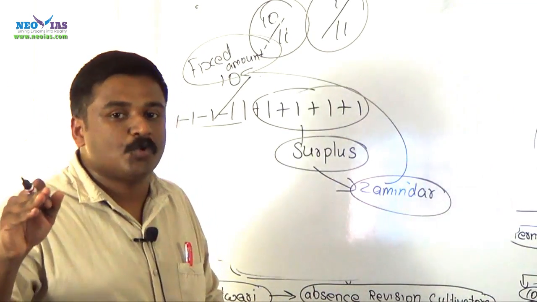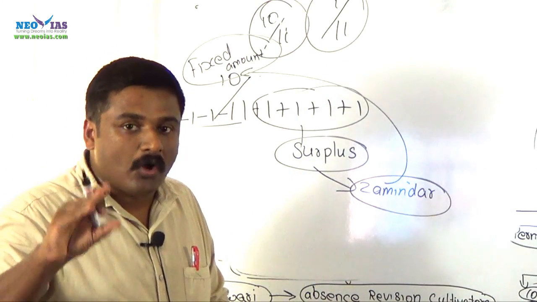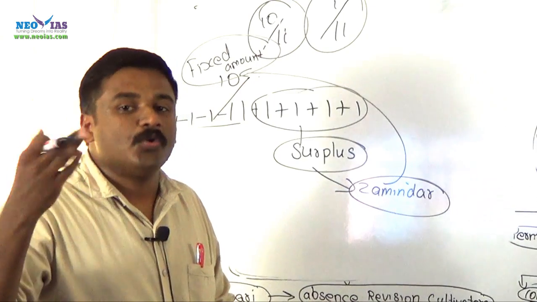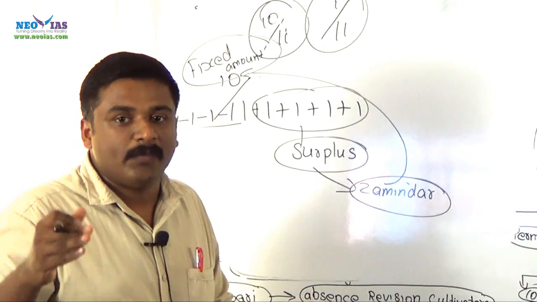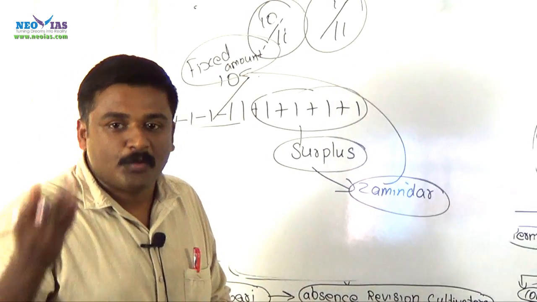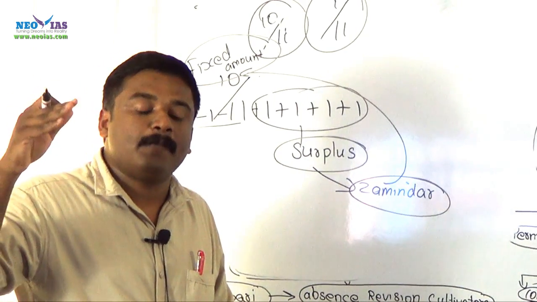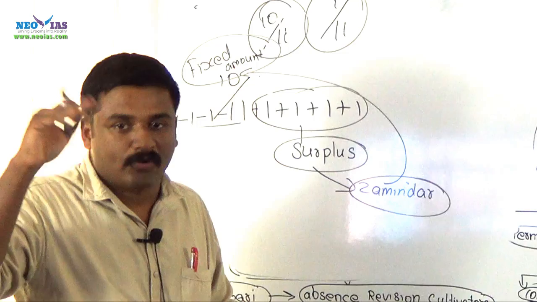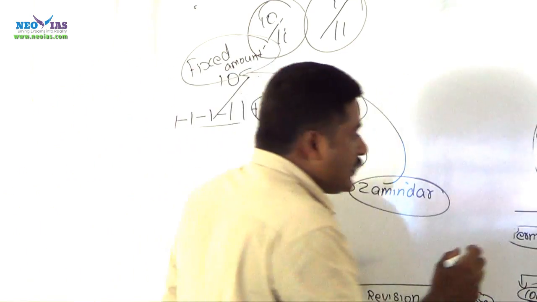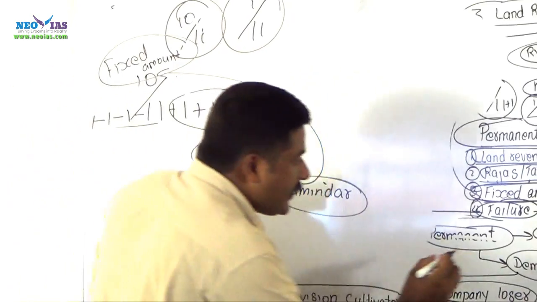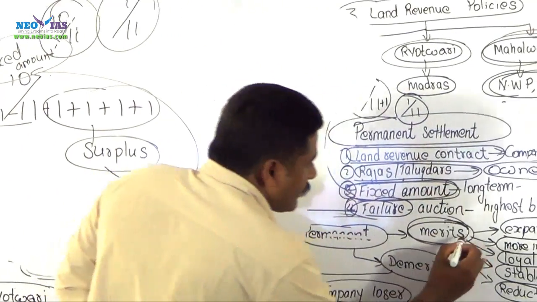If you are unable to pay that fixed amount on a prescribed date, then you will lose your land, because the government will seize your land, put it on auction, and it will be given to some other people who pay the highest amount for that land. Okay. So, these are the features, you have an idea about this, and some merits of permanent settlement.